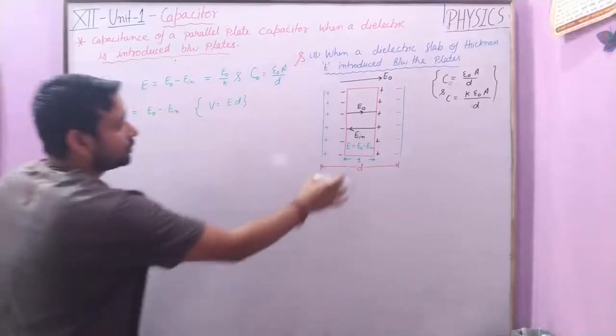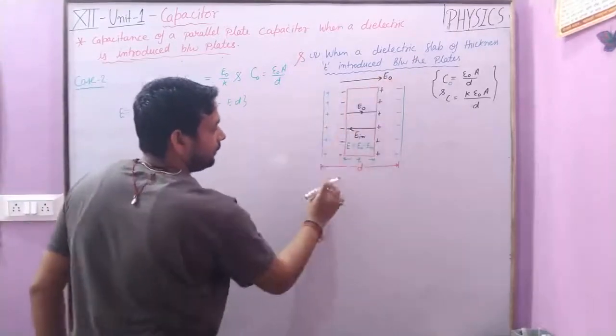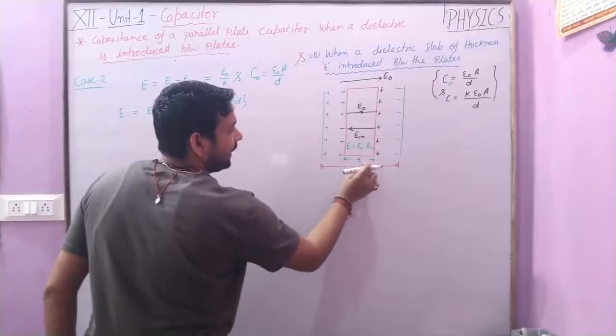Now, as we know V is given by E into d, therefore for the applied field we have the distance d minus t.